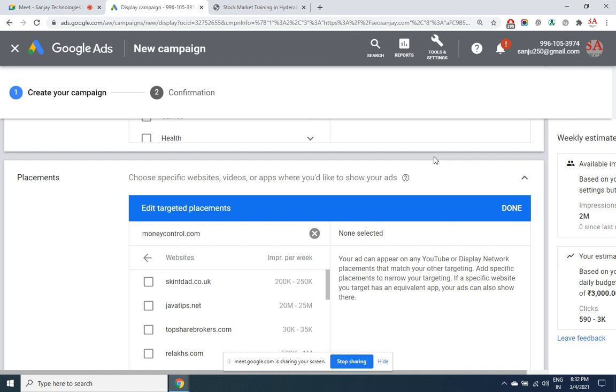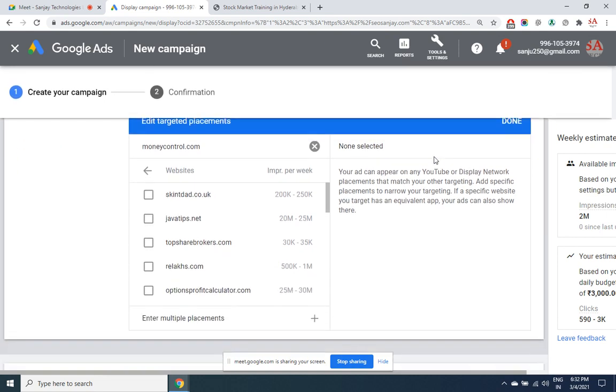So Money Control does not have AdSense. So what you can do, some other sites have been suggested, you can choose them.